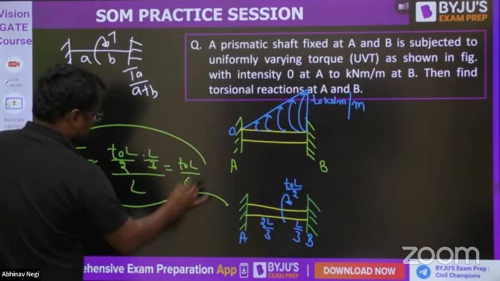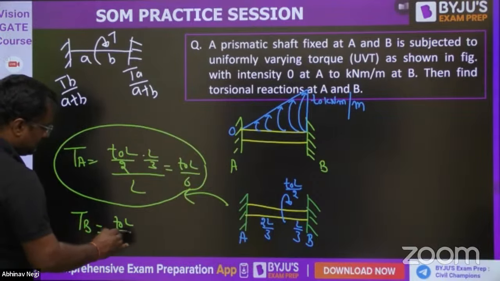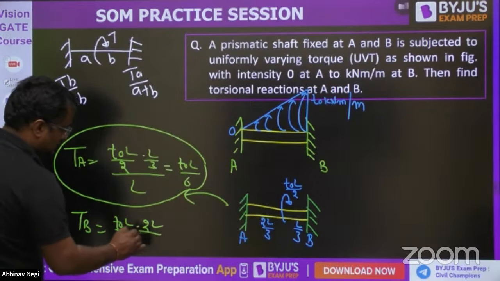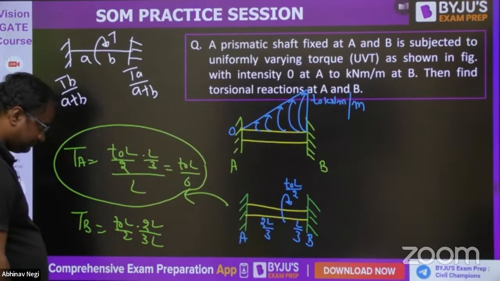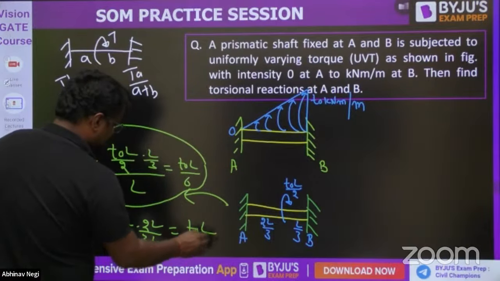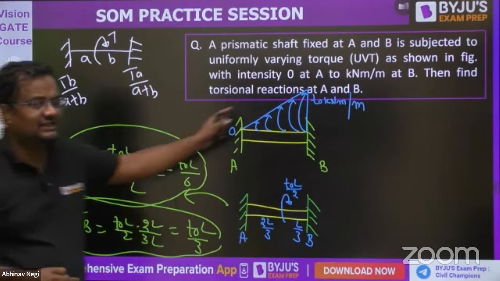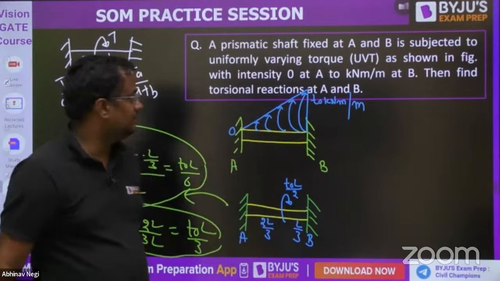And reaction at B is T naught L by 2 into 2L by 3 by L, so it is T naught L by 3. Of course, at B there is more torque, so the reaction at B will be more.